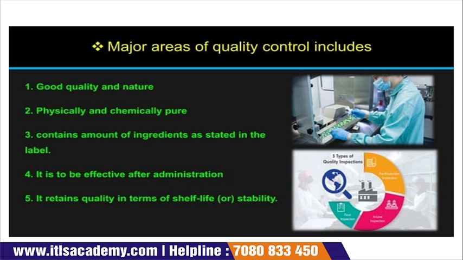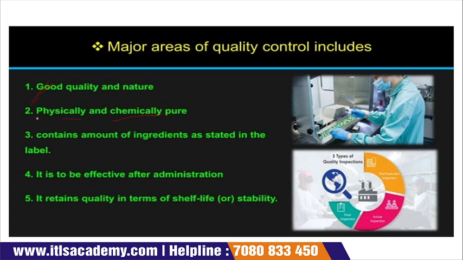Now we are going to know the major areas of quality control, like what areas quality control can cover. The very first is good quality and nature, very very important. If we need to purchase something, we always prefer good quality. Physically and chemically pure. What does physically and chemically pure mean?